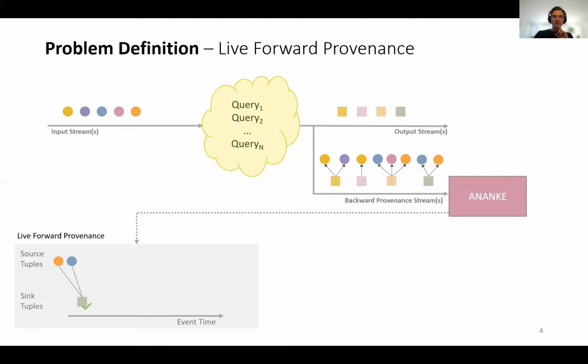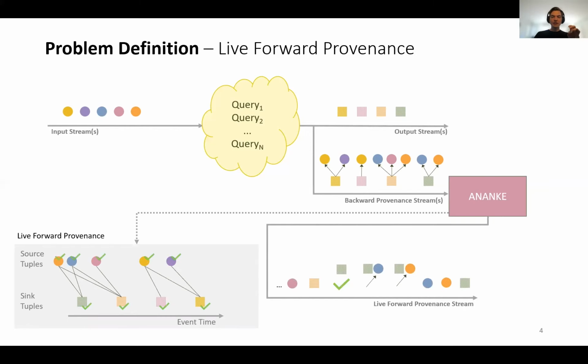The graph also contains liveness information, shown as ticks in this animation. These ticks, that we call labels, indicate if a tuple has expired and will thus not be connected to more sink or source tuples in the future. We want to generate the live forward provenance graph as an ordered stream of its components, shown on the bottom right. There are 4 types of components in this stream: sink and source vertices, the graph's edges, and labels.